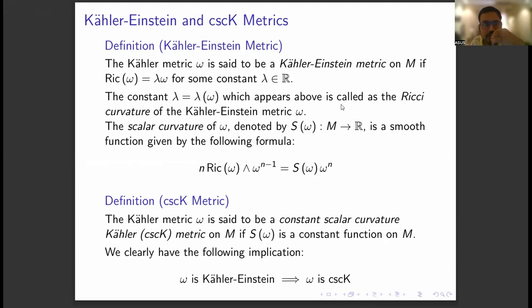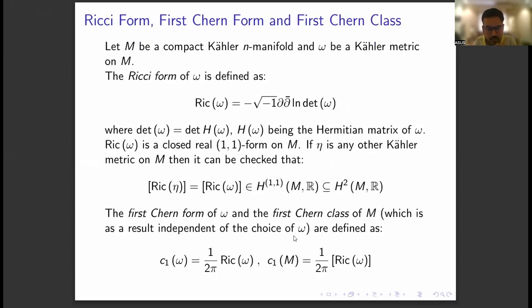For these Kähler-Einstein metrics, the problem of existence on a general compact Kähler n-manifold is clearly answered. Here we had also seen the notion of the first Chern class of a manifold, which is independent of the choice of the Kähler metric on the manifold.